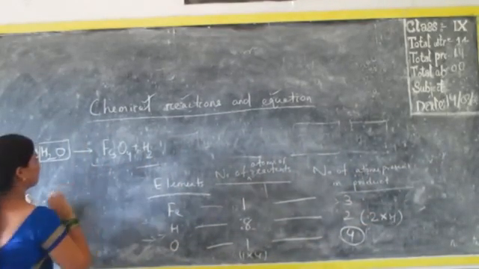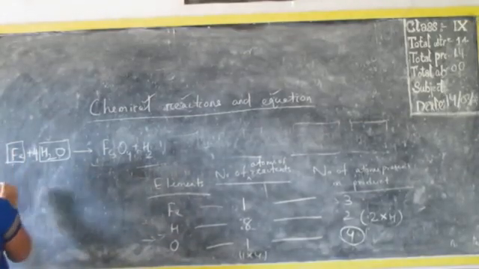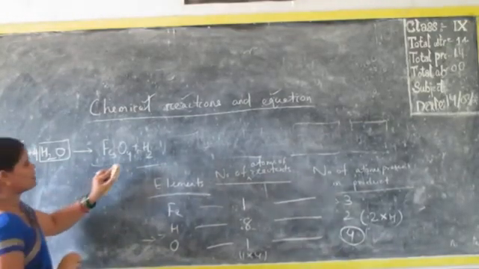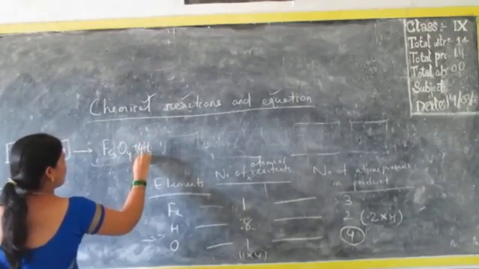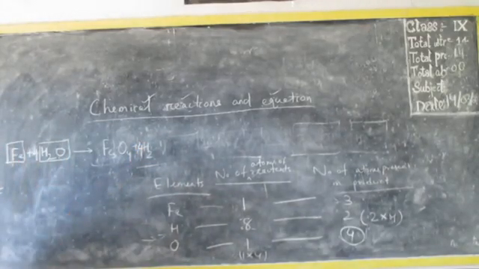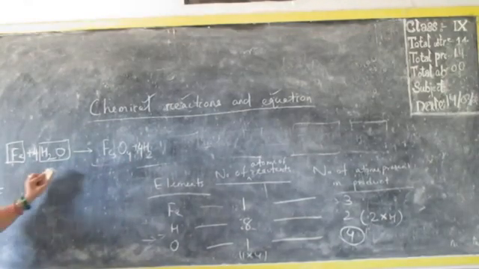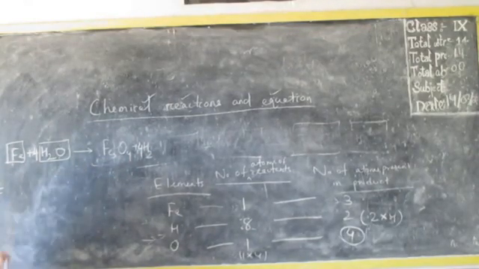Understand? So if you write the reaction again, you see how the number will change. Here in the product side we have to multiply by 4. Now you see whether the reaction got balanced or not.